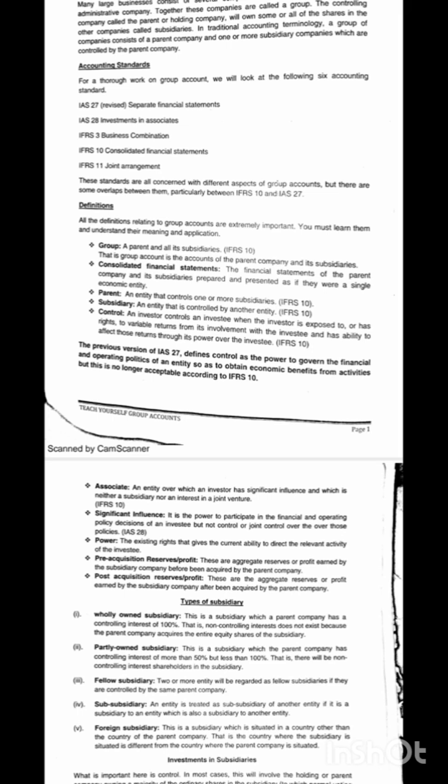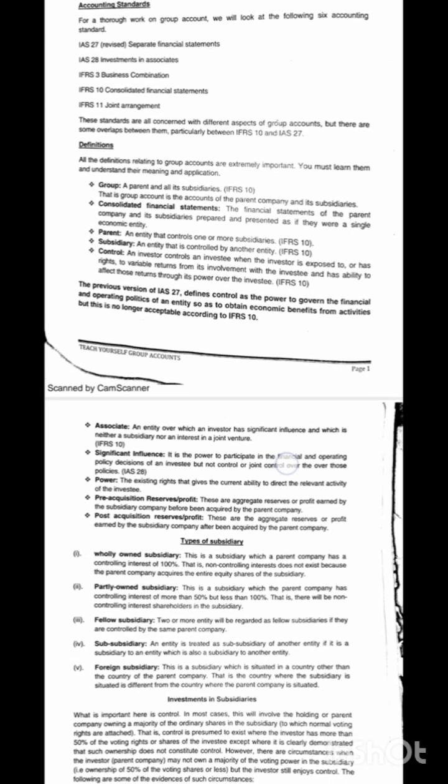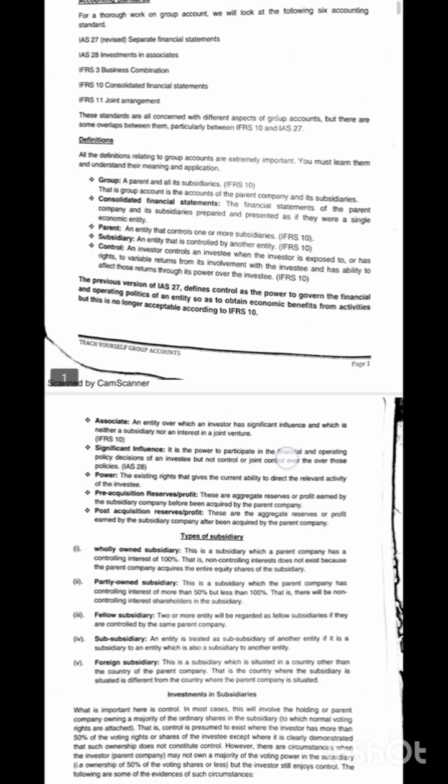Parent: an entity that controls one or more subsidiaries is referred to as a parent. Subsidiary: an entity that is being controlled by another entity. IFRS 10 takes care of all these things. That is why we see them writing IFRS 10 at the front. All right, we have control. An investor controls an investee when the investor is exposed to, or has rights to, variable returns from its involvement with the investee and has the ability to affect those returns through its power over the investee.